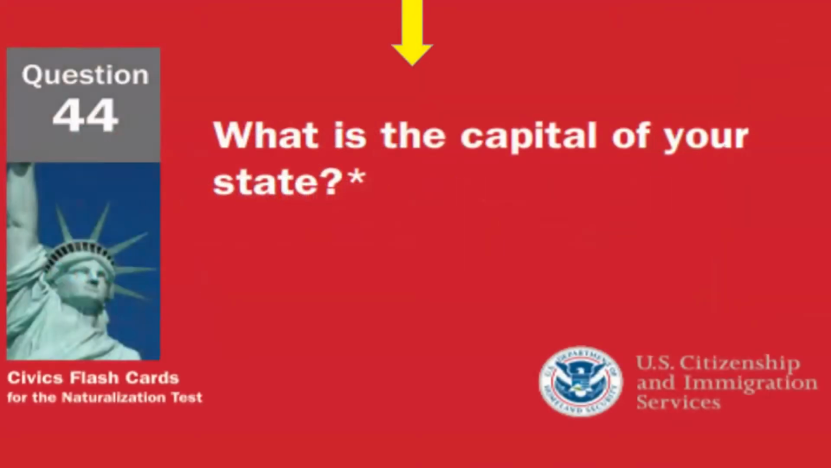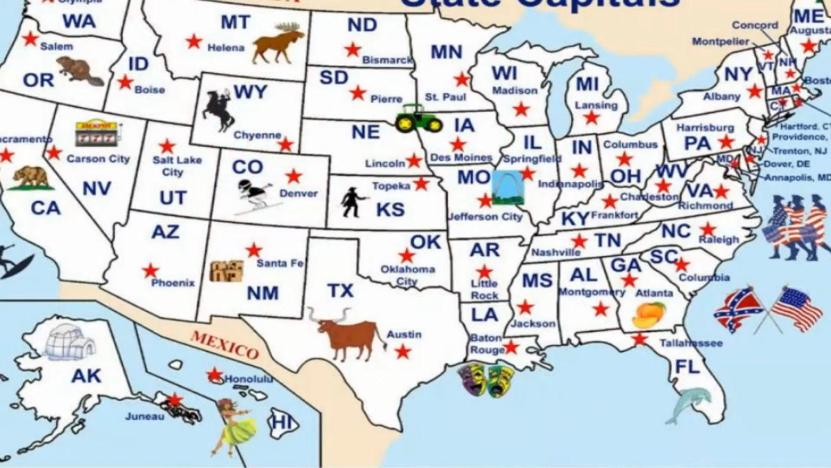What is the capital of your state? In front of you, you have a map with all 50 states. Please select your state and then you will find the answer. For example, if you live in Arizona, your state capital will be Phoenix. If you live in Utah, your state capital will be Salt Lake City. If you live in California, your state capital will be Sacramento. And if you live in Florida, your state capital will be Tallahassee. Find your state and you will also find the state capital there.